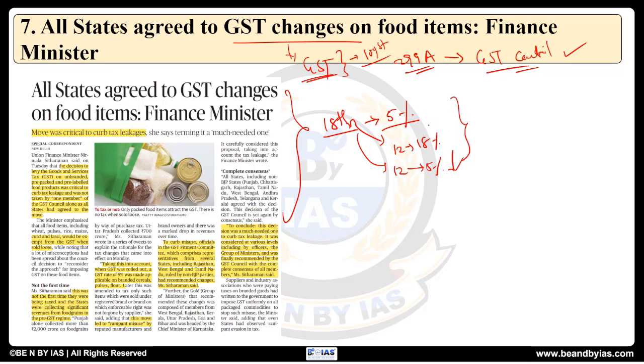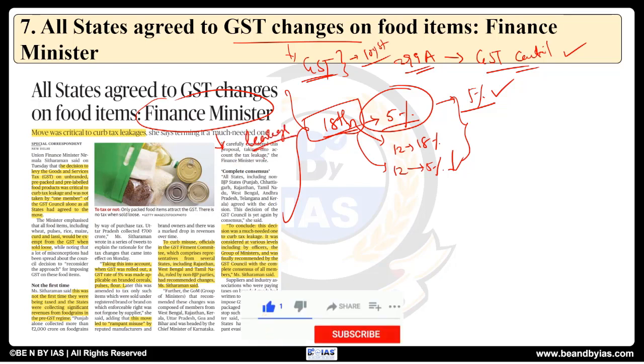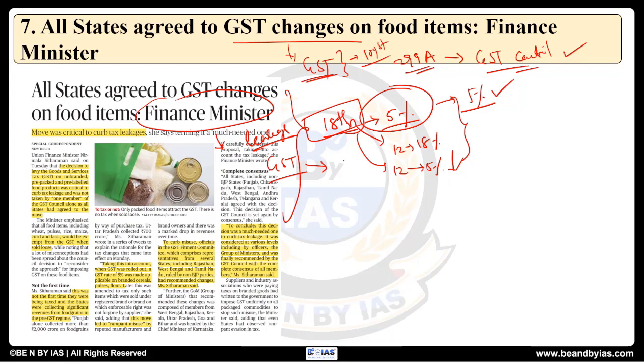Now, with respect to these changes, some criticism came, particularly with respect to the food goods. The unbranded food goods, on which 5% tax has been brought into the tax base, many people criticized it. But the explanation given by the finance minister is that it is in the best interest, and that this is to reduce those leakages in the tax. And see, even before the GST regime, before the pre-GST regime, there were states which were taxing these food articles which are unbranded, which are unpacked. For example, the example of Punjab is given here.